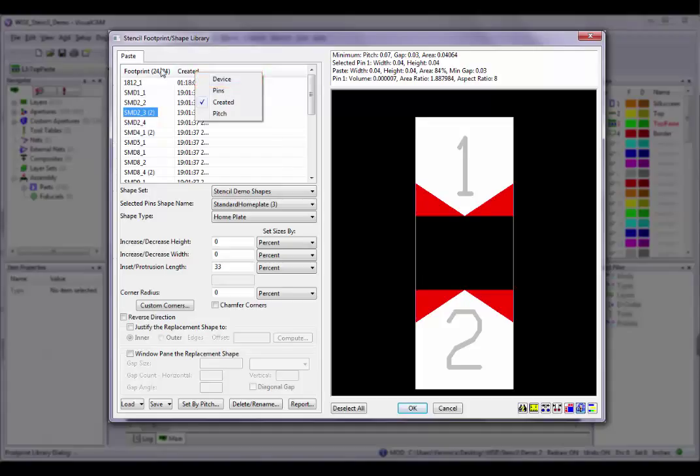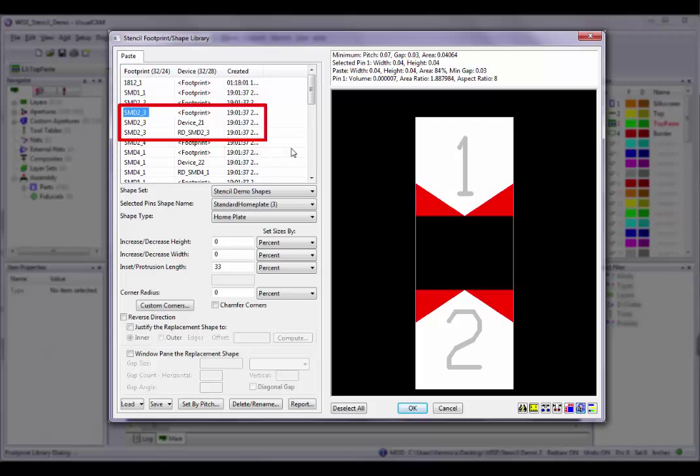Let's go back for a moment. See the number in parentheses just to the right of some of the footprints? This tells you the number of devices in the design using that footprint. Devices are created when you want to use the same footprint with different paste shapes assigned. In this case, you will have multiple devices with the same footprint name. To see the data for each device, unhide the device column. Now you will see multiple lines for one footprint.